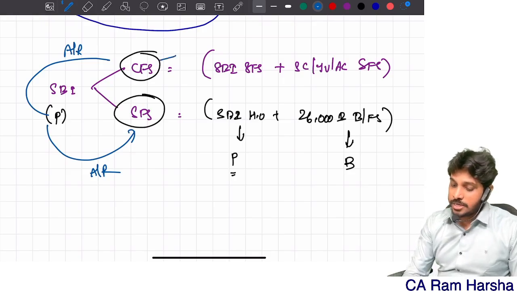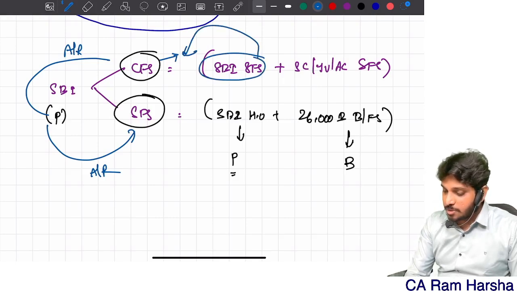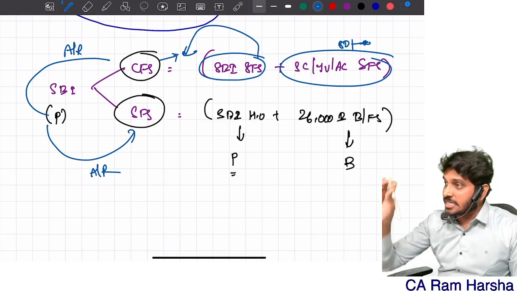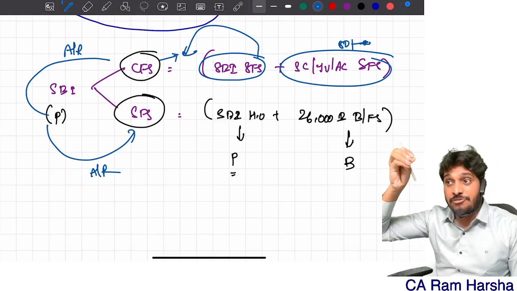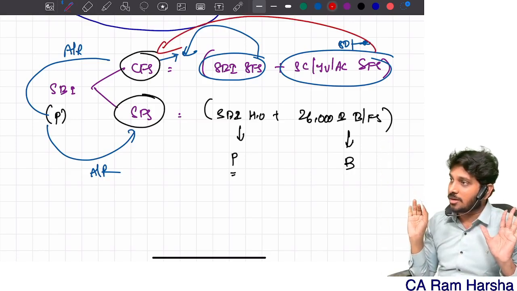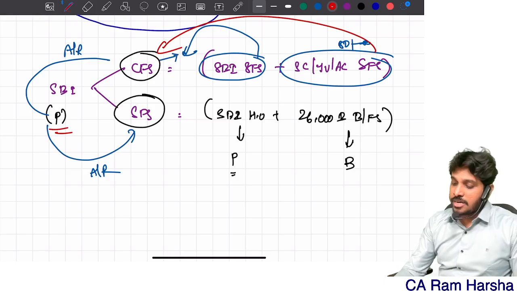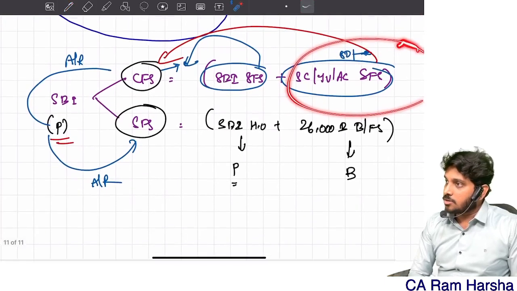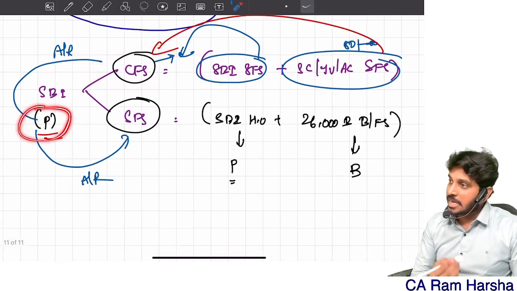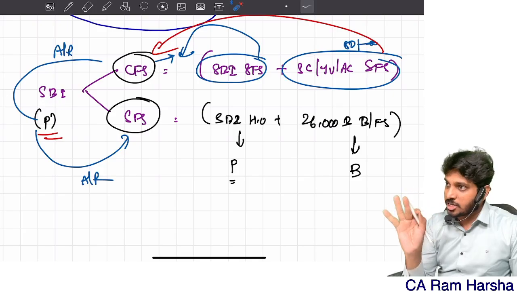Now, these consolidated financial statements include the standalone financial statements of SBI and different companies, 50 to 60 companies' financial information. Their financial information is also included in consolidated. But who is giving the report on that? P is giving. Did P audit these companies? He didn't audit. But who is giving the audit report on the consolidated financials? P. Where major financial information is not audited by him.